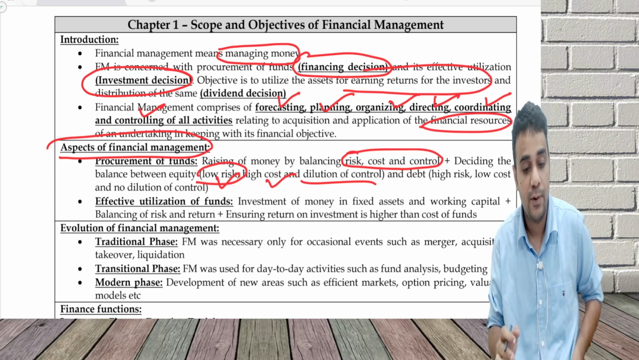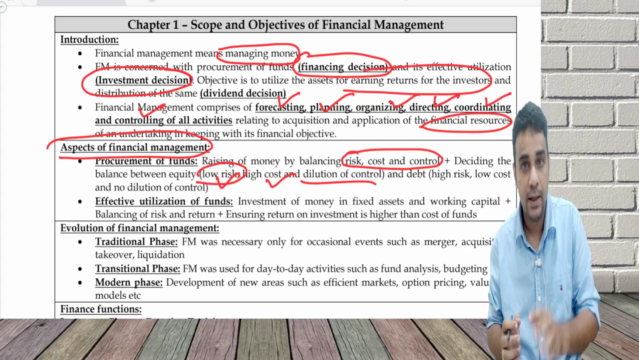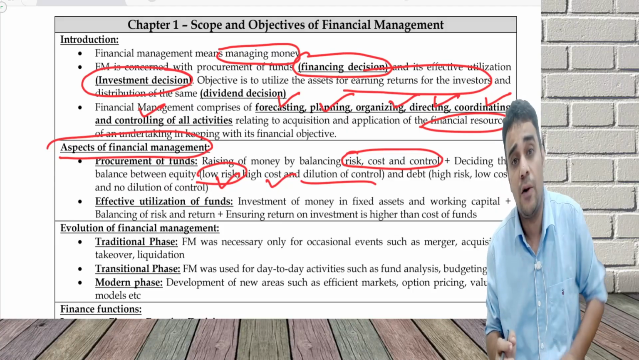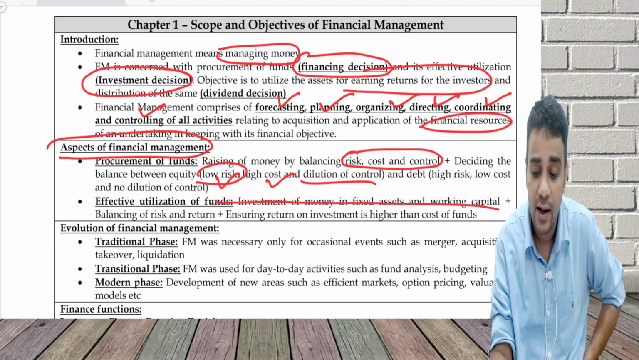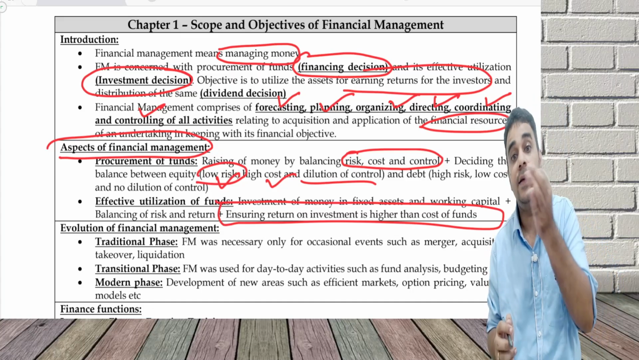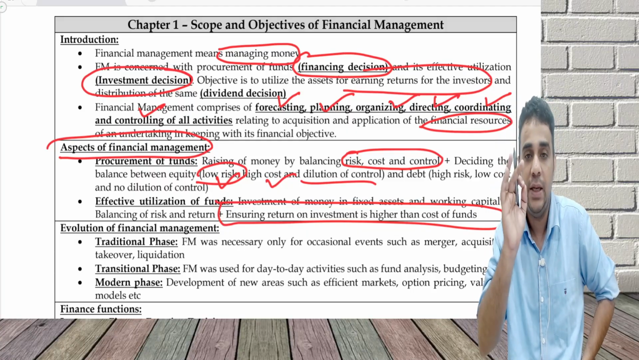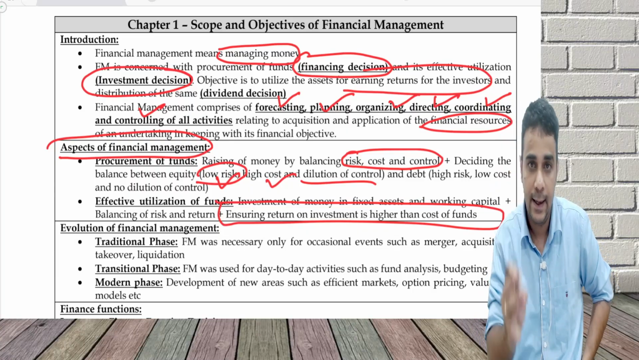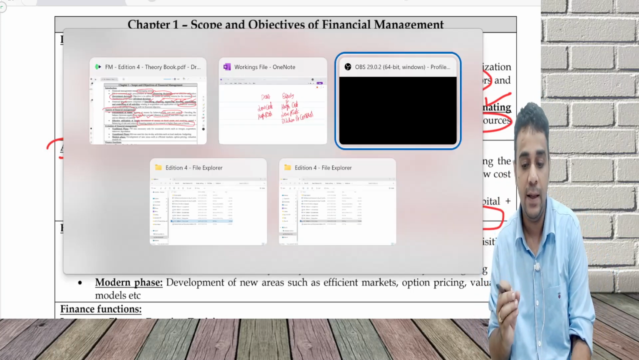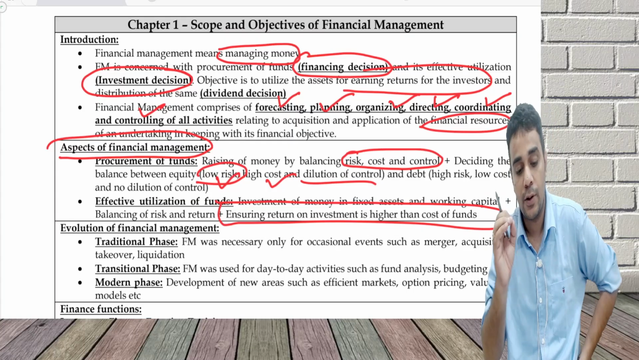Effective utilization. What is effective utilization? Whatever money you raise, put it in fixed assets and working capital, and ensure that you earn a return which is higher than the cost of capital, that is, positive NPV and an IRR higher than the cost of capital. Once that happens, we can meet the expectations of the debt, preference, and equity providers, and also have surplus money for the company, which can be used for future expansion and other purposes.